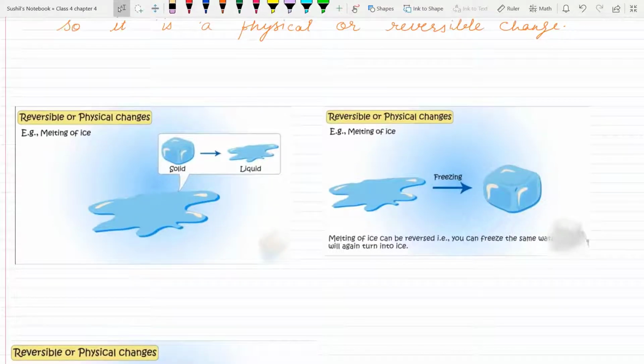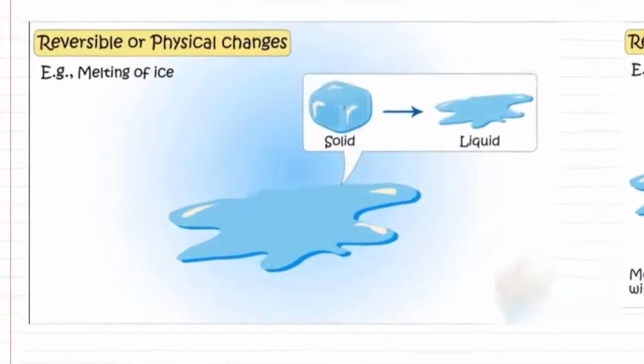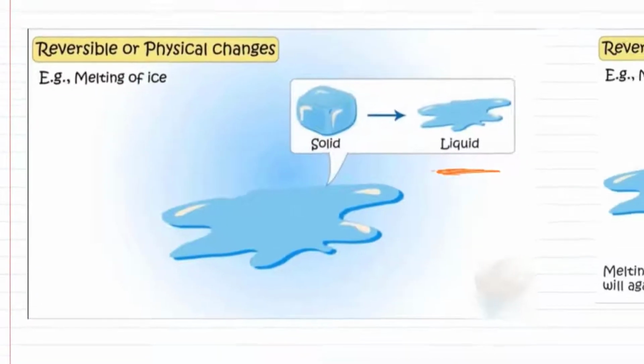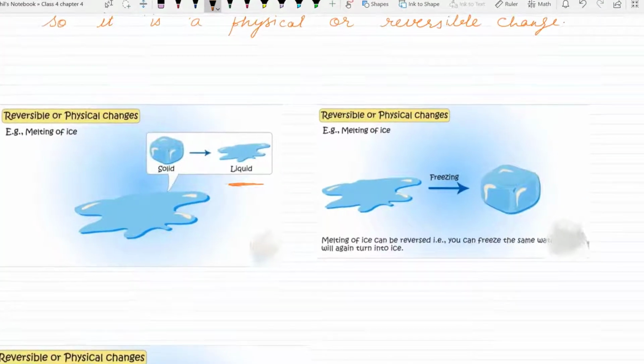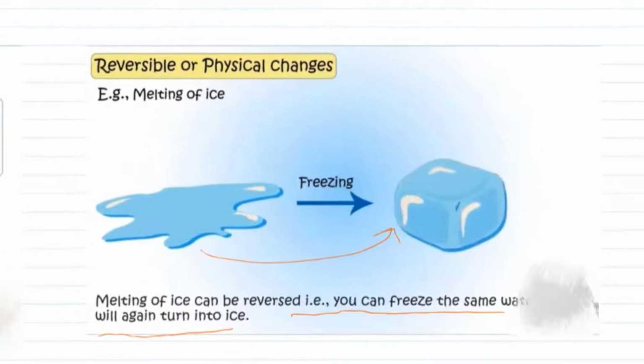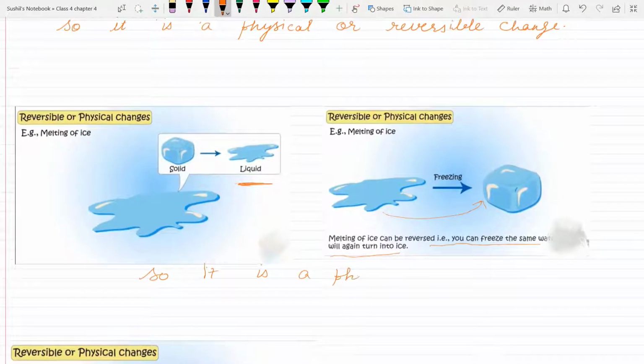If we take another example, here we have a cube of ice. Let it stay for some time. It will change into water, that is liquid state. It is also a reversible change. Melting of ice can be reversed. That is, you can freeze the same water. It will again turn into ice. So it is also a physical or reversible change.